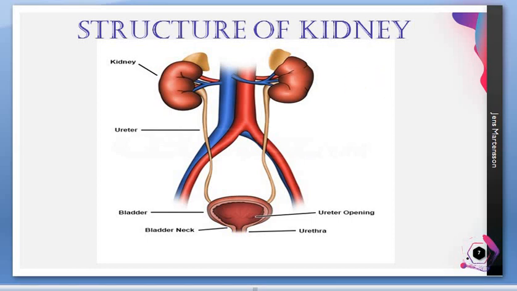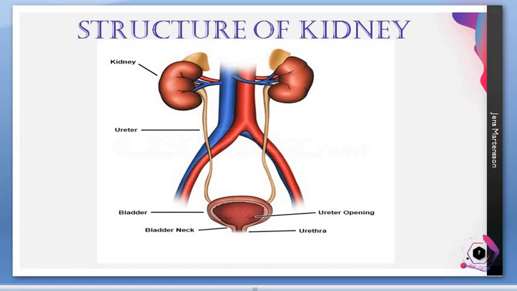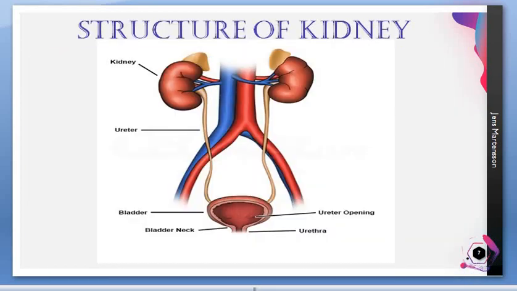So what are the terms you have studied now? First, ureter: it is the tube that connects the kidney to the bladder. The next term, hilum: a notch in the median surface of the kidney.